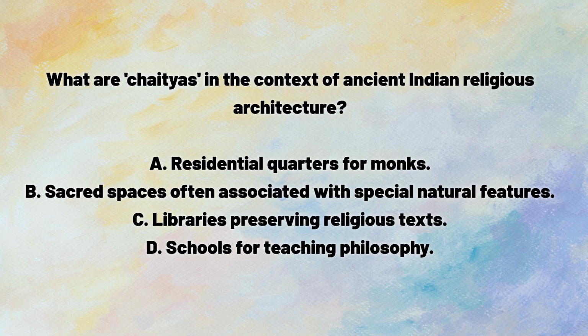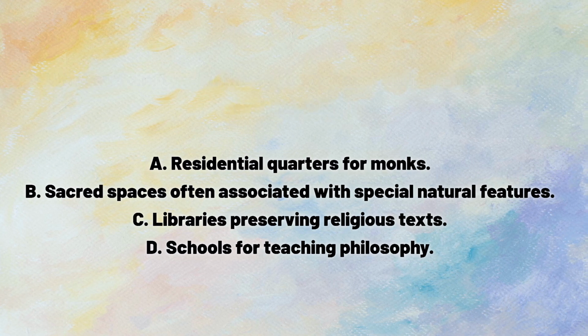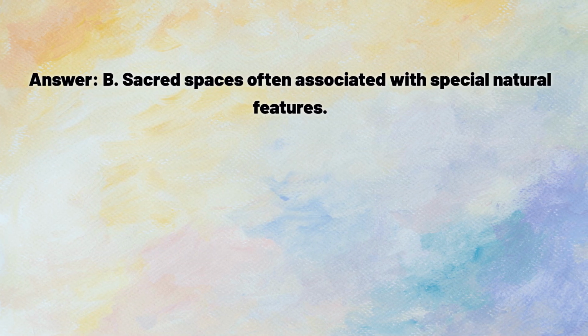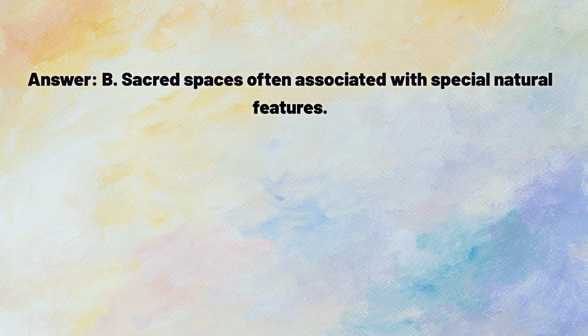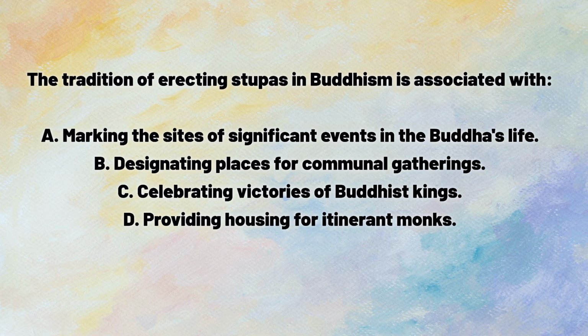B. Sacred spaces often associated with special natural features. C. Libraries preserving religious texts. D. Schools for teaching philosophy. Answer. B. Sacred spaces often associated with special natural features. The tradition of erecting stupas in Buddhism is associated with A.